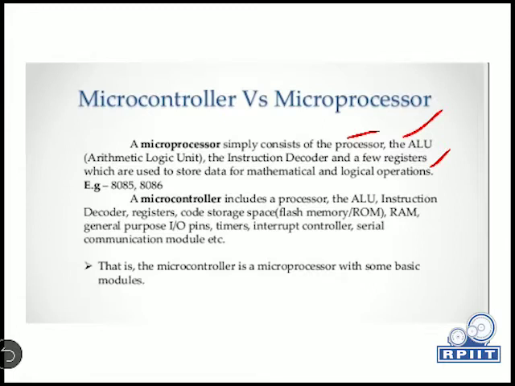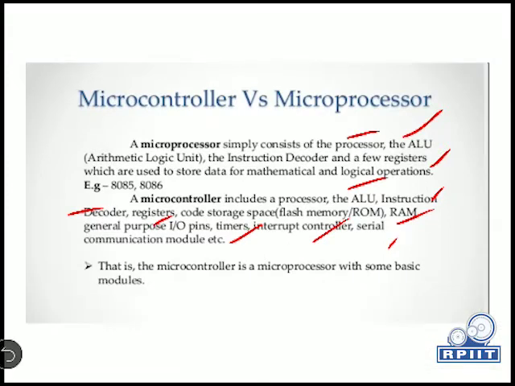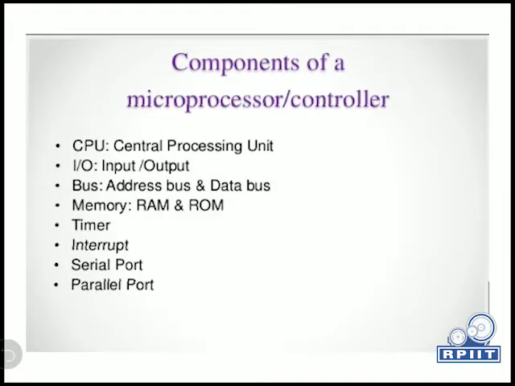Simply, a microcontroller includes a processor, that is the ALU, instruction decoder, registers, code storage space, flash memory, ROM, then general purpose input output pins, timer, interrupt controller, serial communication module, etc. So a microcontroller is nothing but a microprocessor with some basic modules. So these are the components of a microprocessor and microcontroller.